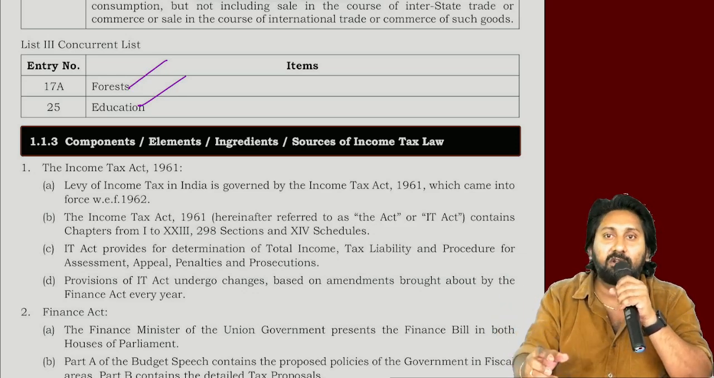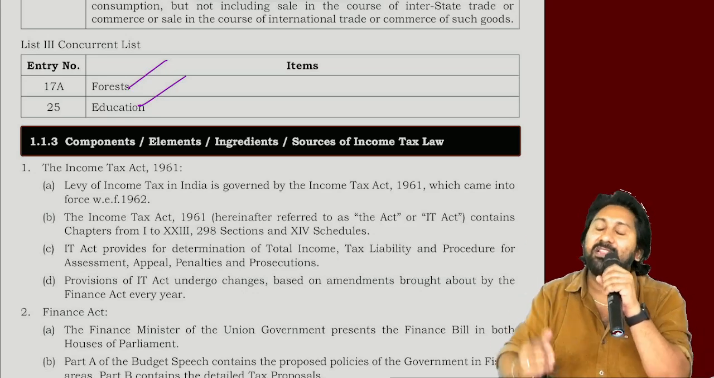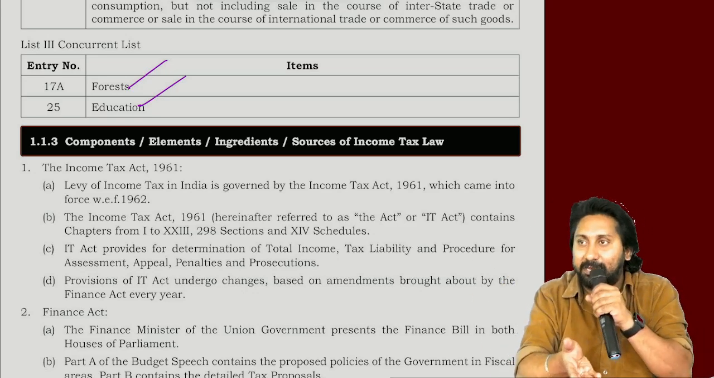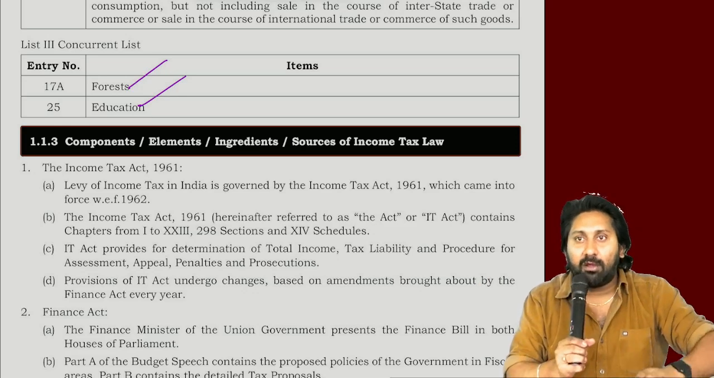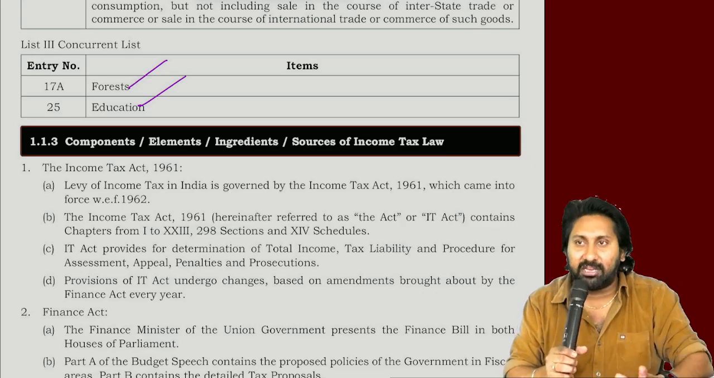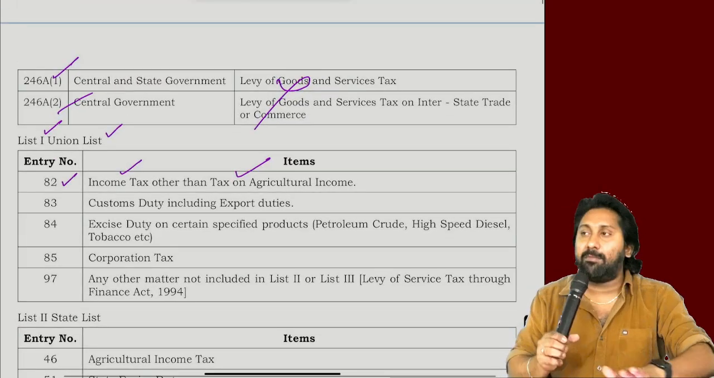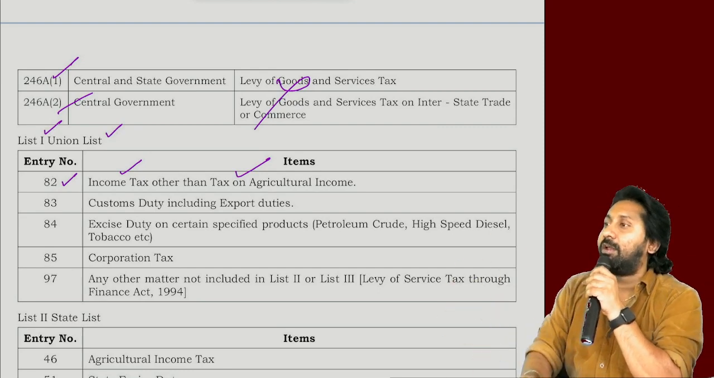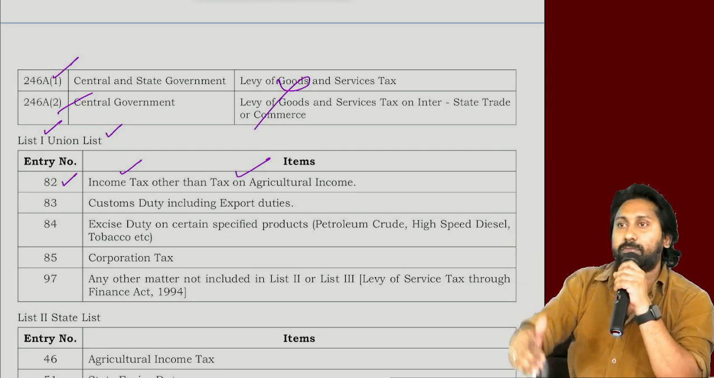Even forest services are also in the concurrent list. Like that, so many are there. I have given one or two examples. If you read, you can understand. What is required for the exam, I will discuss in much detail. Other things, I will just tell you the logic. Mainly, tell me now, who gave power for income tax to enter into India?